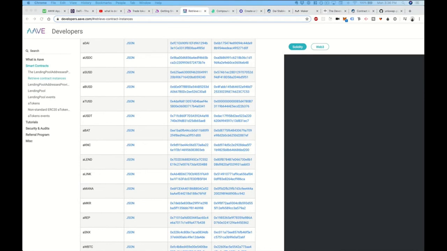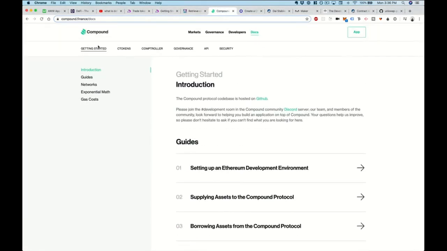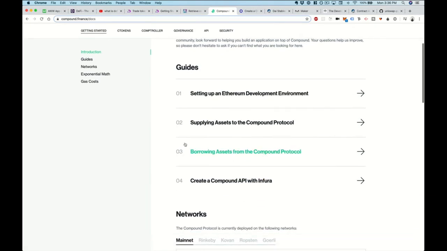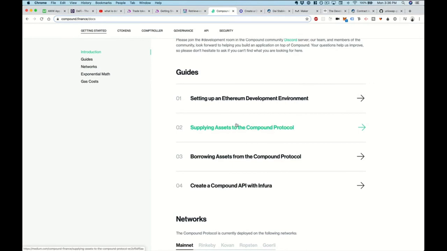Okay, so the next thing is Compound. Compound Finance is a protocol that allows you to do savings and lending on Ethereum. Flash loans are a way for you to borrow money with zero money down, but Compound is a way for you to borrow money by offering up some sort of collateral. This is a really popular thing with traders. If they want to go short or long on trades, essentially they can borrow one cryptocurrency by offering another cryptocurrency as collateral.